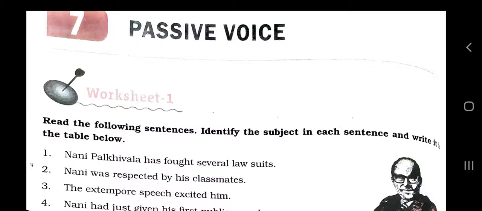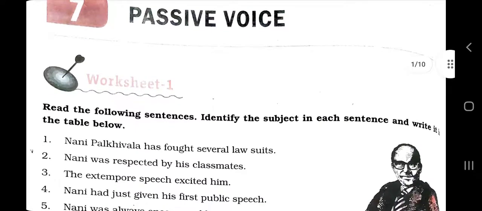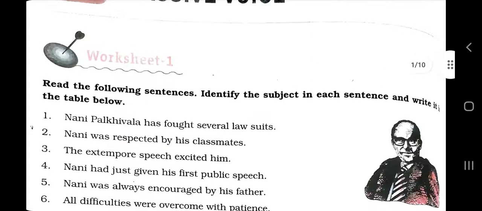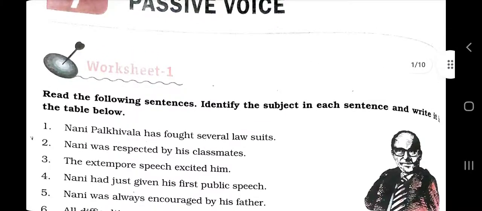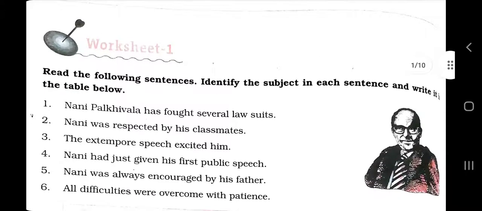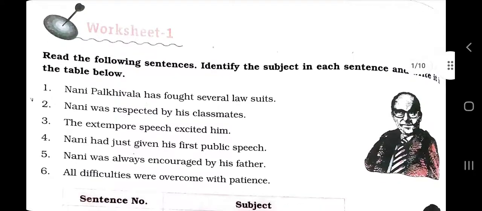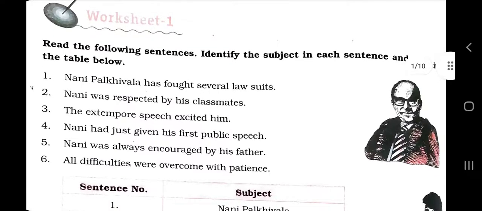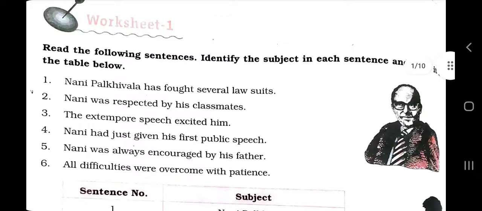You know, dear children, that most of the time we speak in active voice, but have you noticed the newspaper headings? In passive voice, however, the subject is no longer performing the action of the verb. Rather, it is being acted upon by the verb. Let's put it in another way. The subject of a sentence in the passive voice is no longer the doer of the action, but the recipient of the action. Meanwhile, what was the subject?